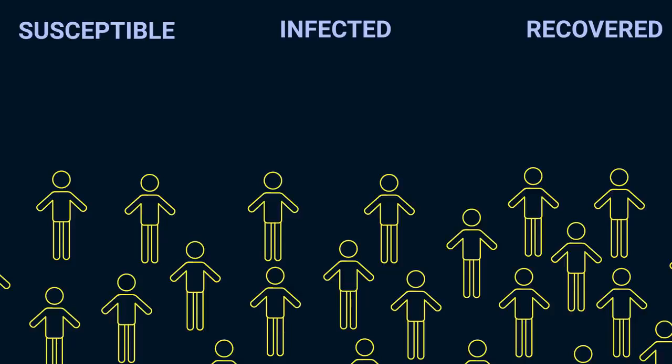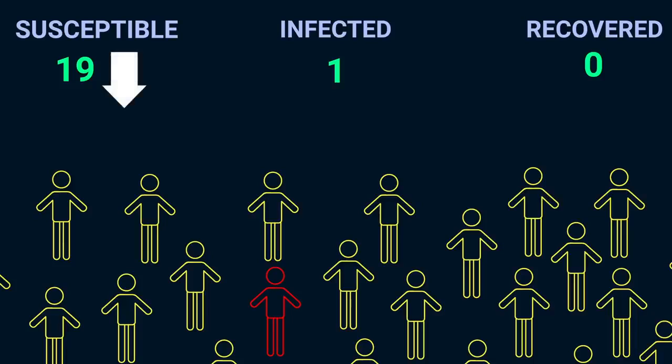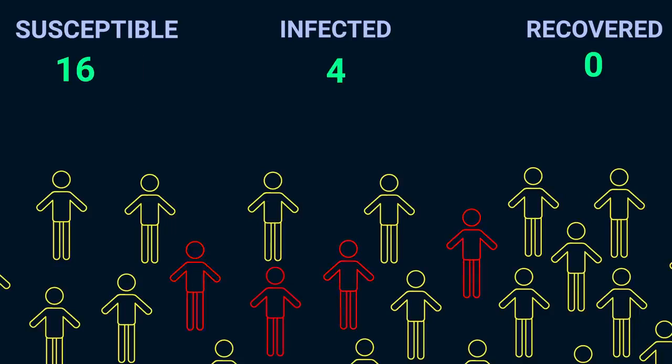In the case of the coronavirus, everyone started in the susceptible bucket, and let's say the population is 20. So no one is infected, but everyone has the potential to be. And then one day, one person transitioned to infected. This was basically an initial condition. Now, if the population stays constant, no one new is born, then the number of susceptible people can only go down or stay the same, because as soon as you get infected, you leave that group never to return, assuming immunity after you get the disease. So the rate of change of susceptible people is going to be negative something. It can only go down.